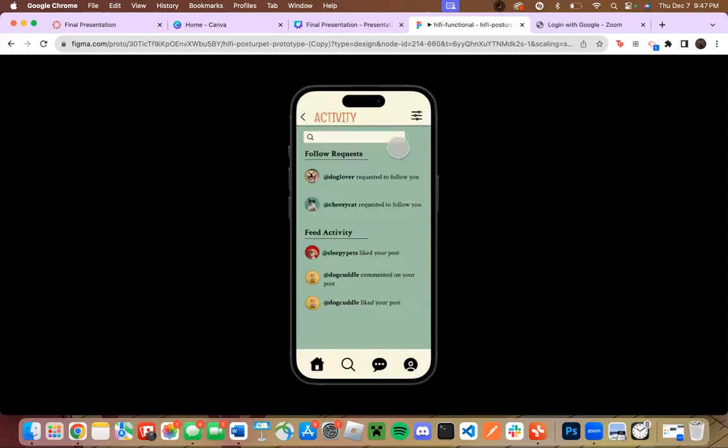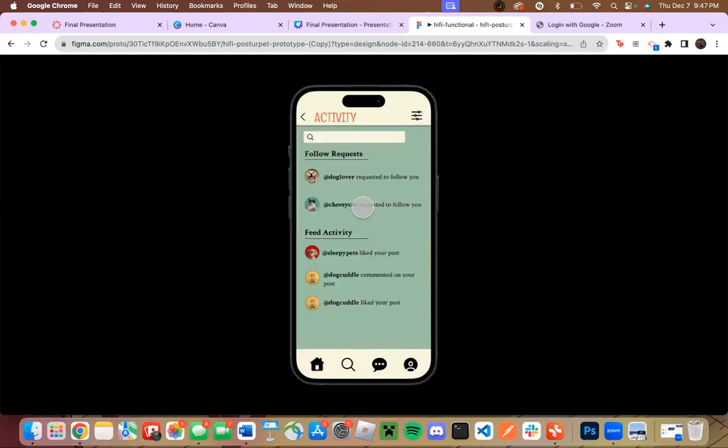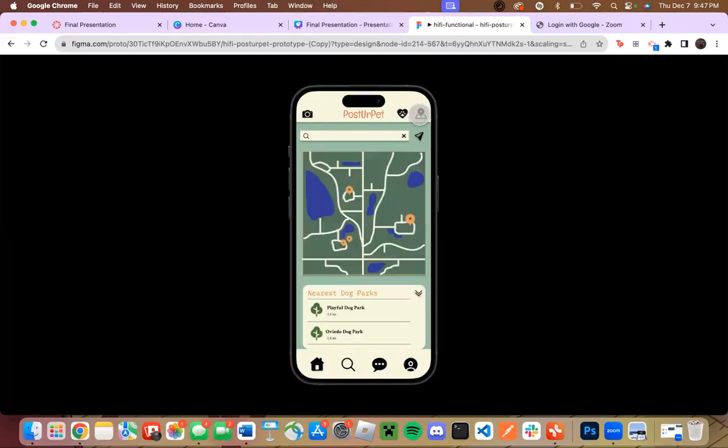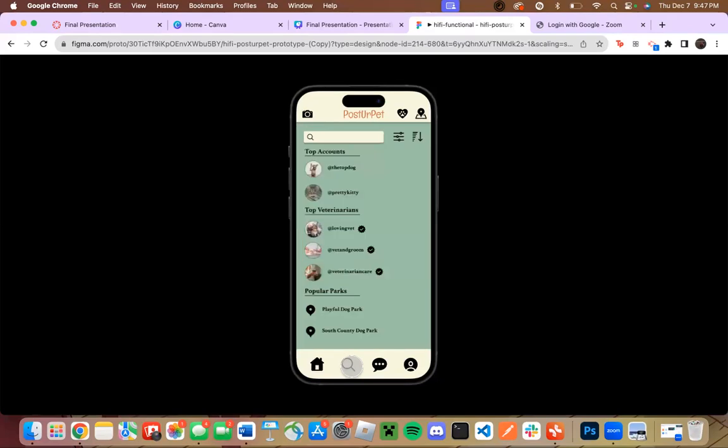Up here, the heart shape is our activity page where they could see their follow requests and feed activity. And we added the back button to get back to the home page. And top right is our map feature where you could see the nearest dog parks. On the search page, you could see top accounts and top veterinarians, and as you can see, the vets have the verification icon on the right, so you know that they are a verified veterinarian, and there are options for filtering and sorting.